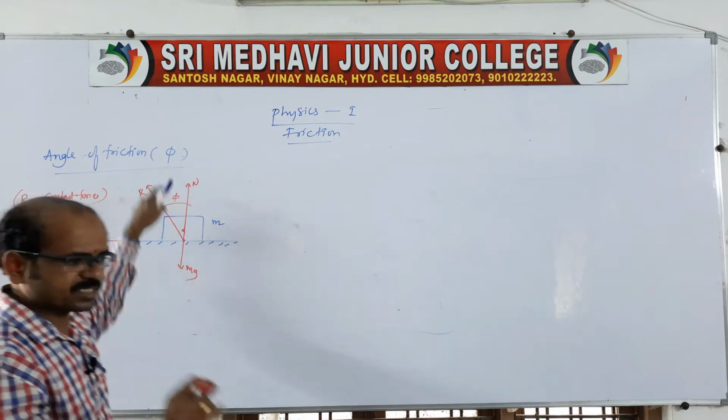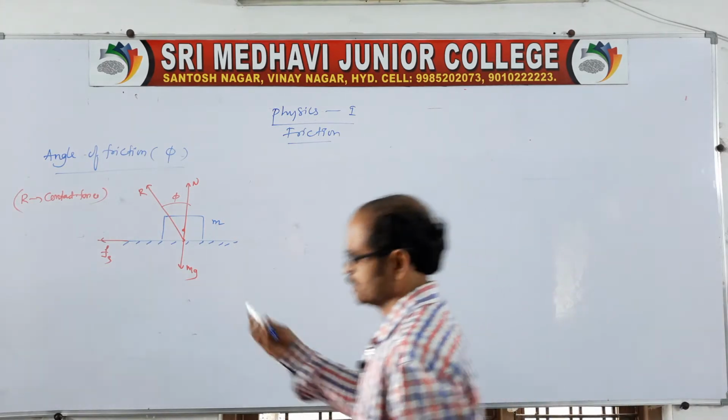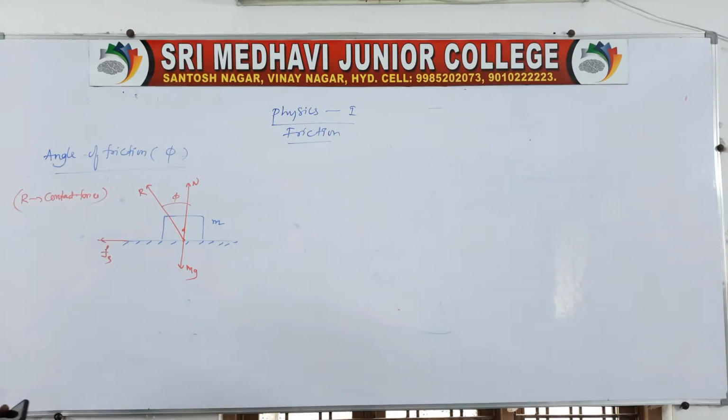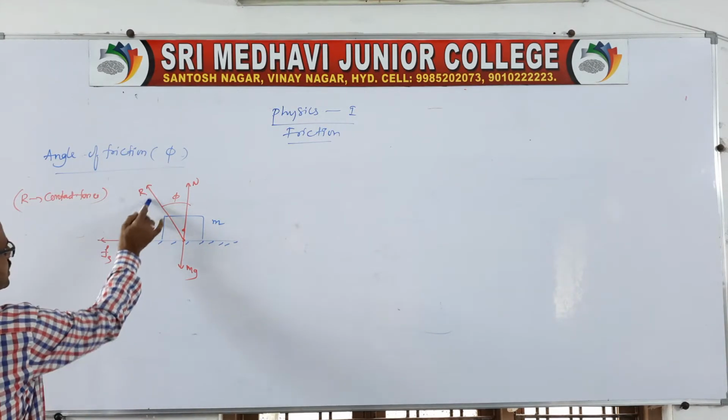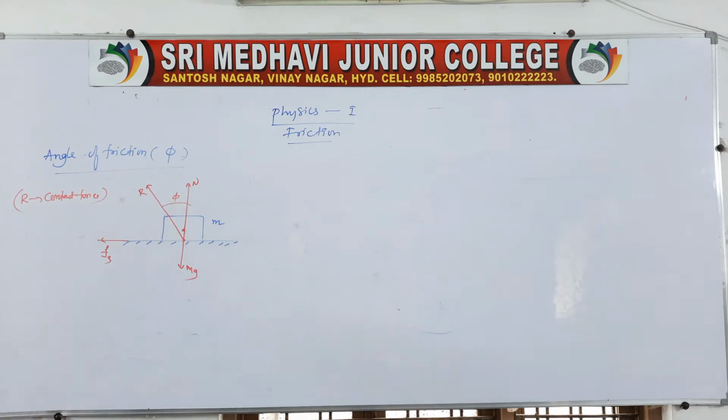See, the angle of friction is defined like this. There is an angle subtended by the resultant with the normal. That angle we can call the angle of friction.